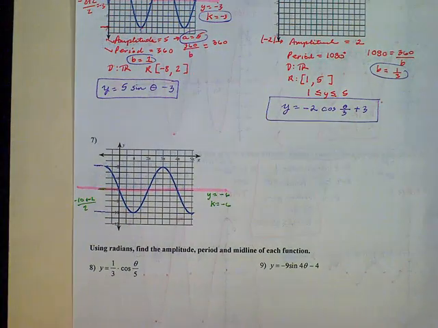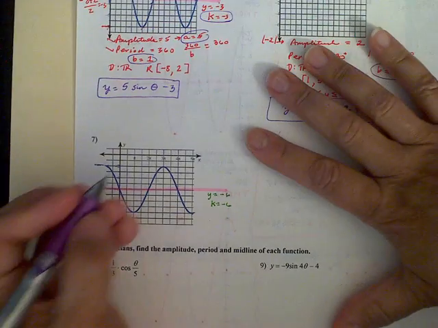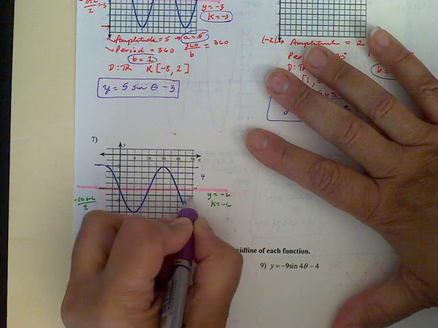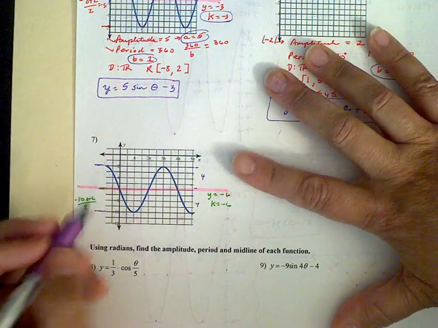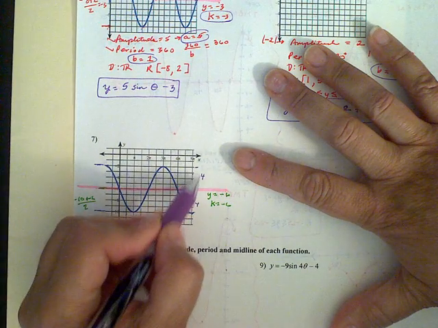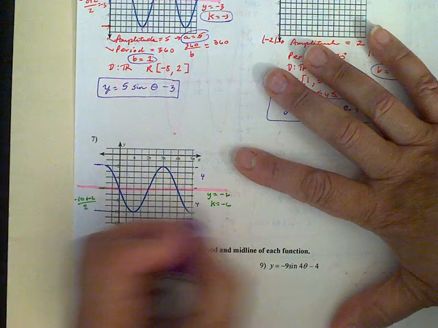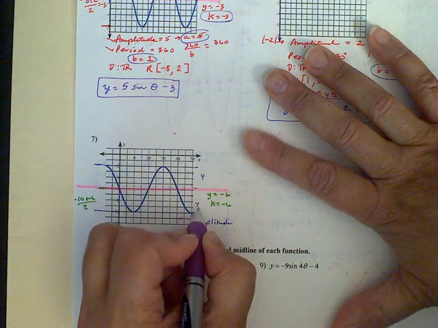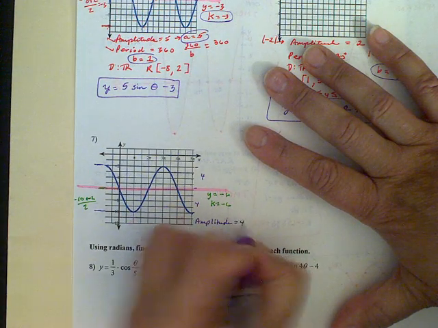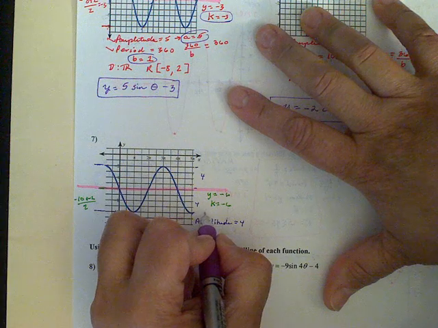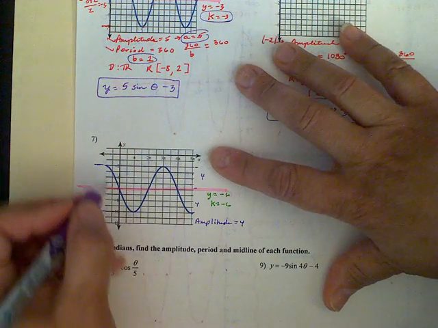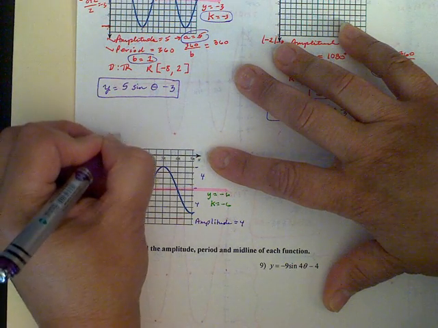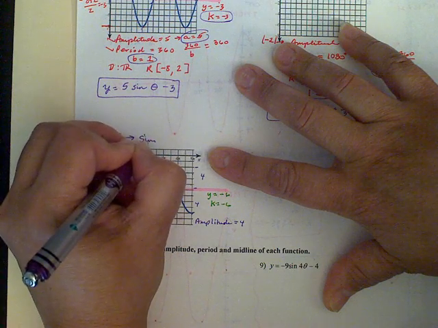The other piece of information I can get quickly is my value for a, or my amplitude. So from here to here is 1, 2, 3, 4. And from here to here is also 4. Now, I want us to look at this and see, is this sine or cosine? Because it may be a -a. Our amplitude, I know for sure, is going to be the absolute value of it, no matter if it's -4 or +4. We know the amplitude is 4. We also have already saved the midline, even though it didn't ask us. So looking at this, we're starting on the midline. So if it's on the midline, we know that that's going to be sine.